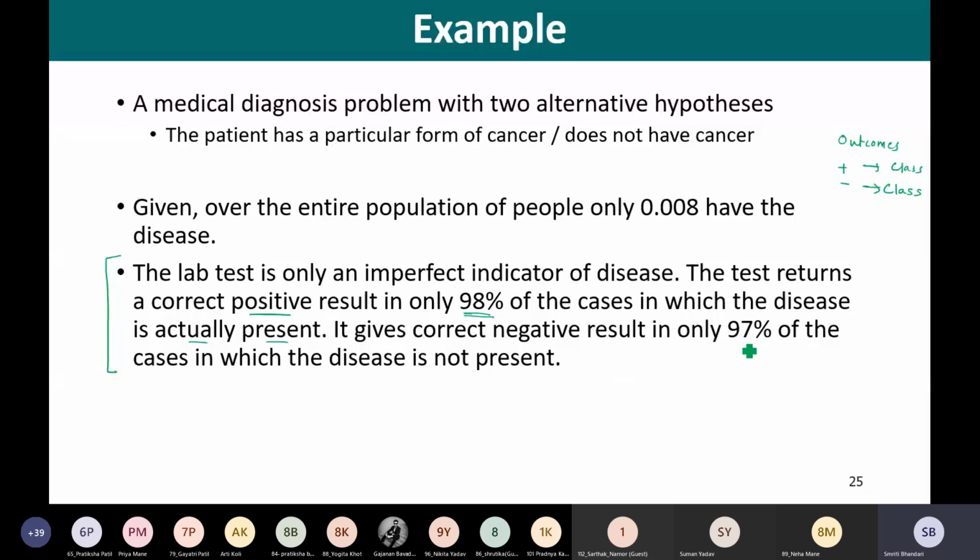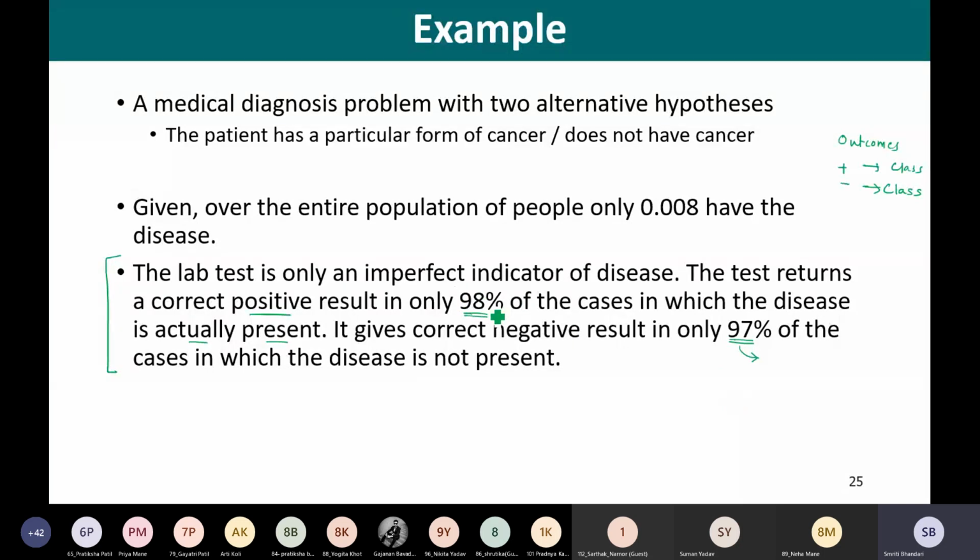It gives a correct negative result in only 97% of the cases in which the disease is not present. That means the disease is actually not present and the test result also says the disease is not present in about 97% of cases.